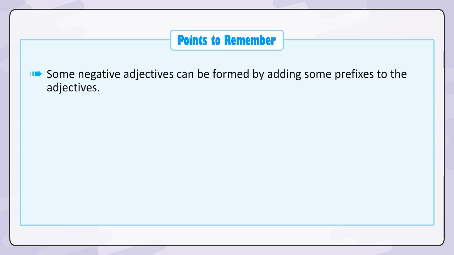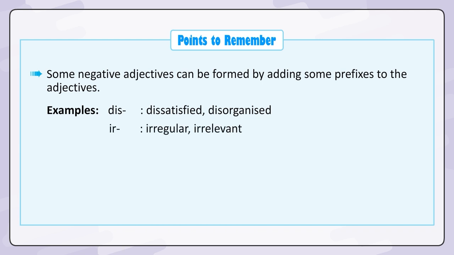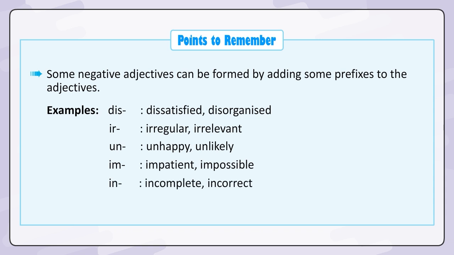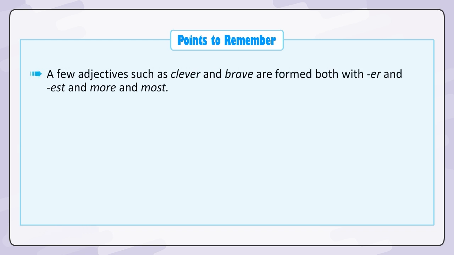Points to remember: some negative adjectives can be formed by adding some prefixes to the adjectives. Examples: dis, dissatisfied, disorganized. Ir, irregular, irrelevant. Un, unhappy, unlikely. Im, impatient, impossible. In, incomplete, incorrect. Il, illegal, illogical.